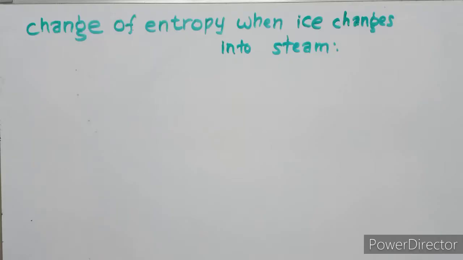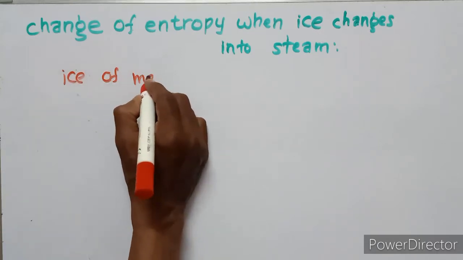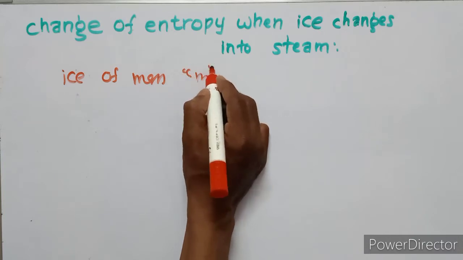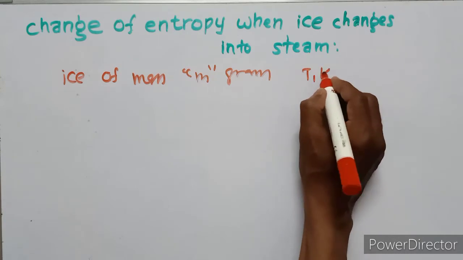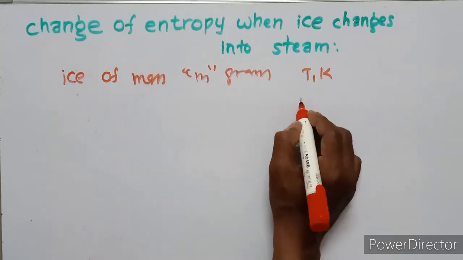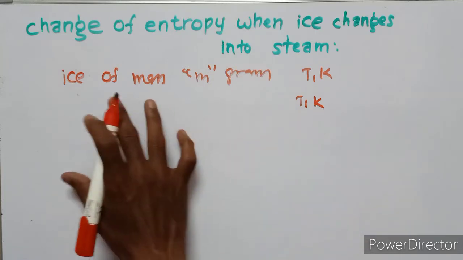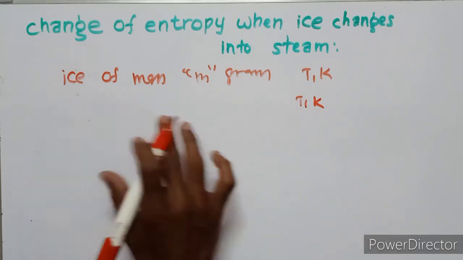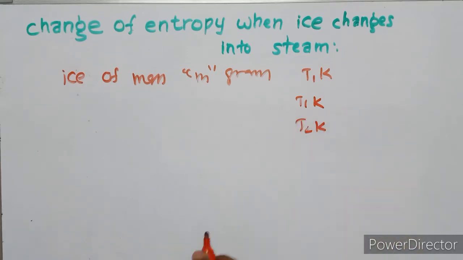Now we are going to discuss change of entropy when ice changes into steam. Let us consider ice of mass m grams at the temperature T1 Kelvin. Let this substance melt at temperature T1 Kelvin, and boil at temperature T2 Kelvin.